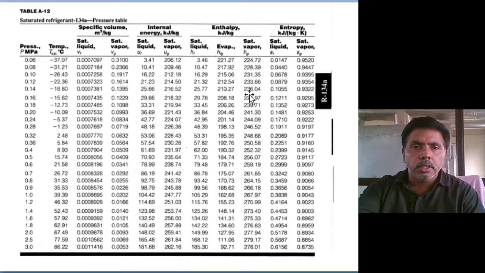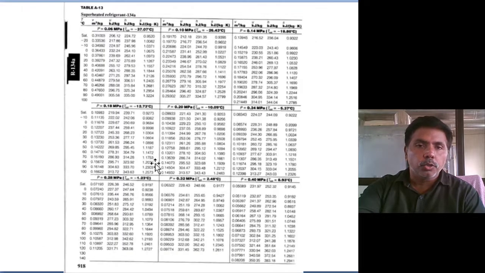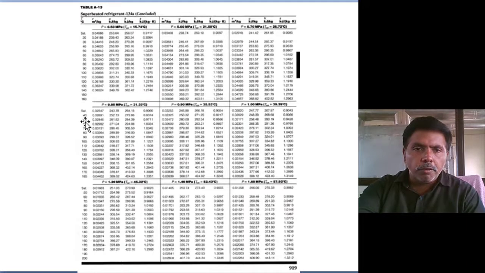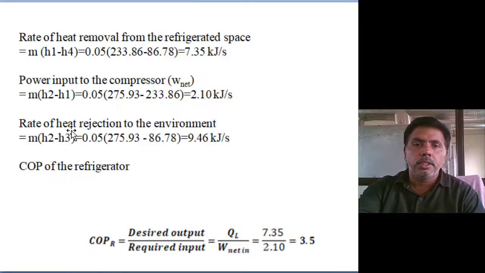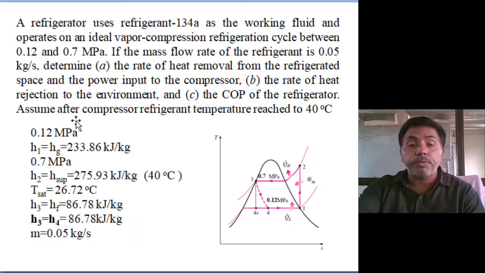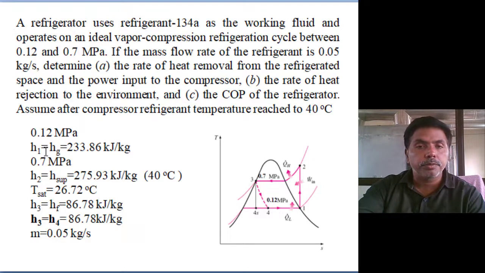And at 0.8, the saturated liquid enthalpy, H3 value. Next, in the superheated table at 0.8 and 40 degrees temperature, what is the enthalpy? That's all. You extract three enthalpies. These are the three enthalpies.